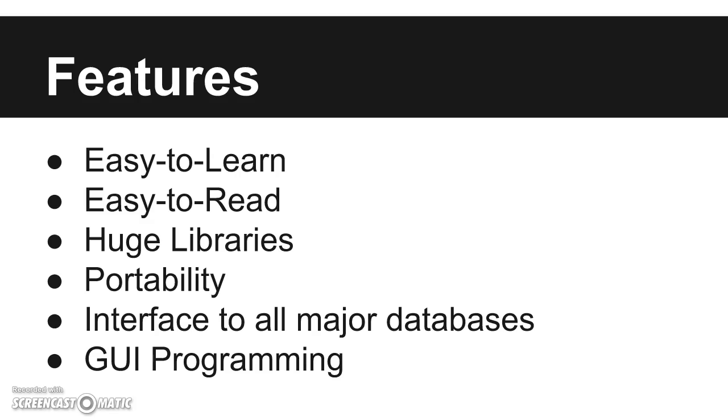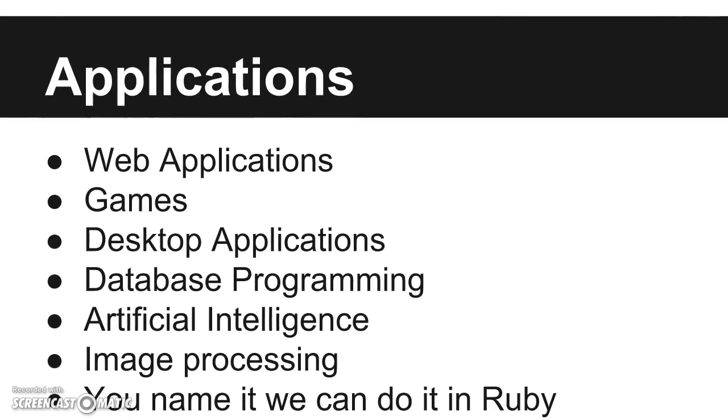It has a huge library and it is portable. What is portable? Portable means Ruby can run on a wide variety of hardware platforms and has the same interface on all platforms. It has interfaces to all major commercial databases. For GUI programming, Ruby supports GUI applications that can be created and ported to many system calls, libraries and Windows systems. These are some of the features.